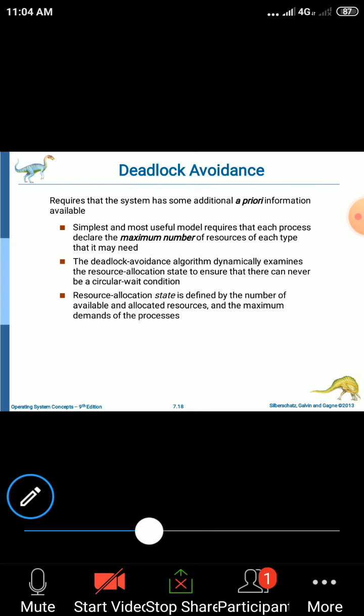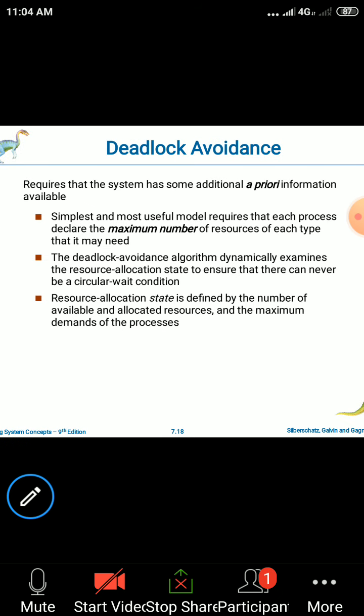In the deadlock avoidance algorithm, we look into additional information about how the resources will be allocated to the requested process. This algorithm requires that the processes give information about the resources that they are going to use in their lifetime. Before the process starts executing, it must give information about what type of resources it requires and how many instances of each resource it requires.